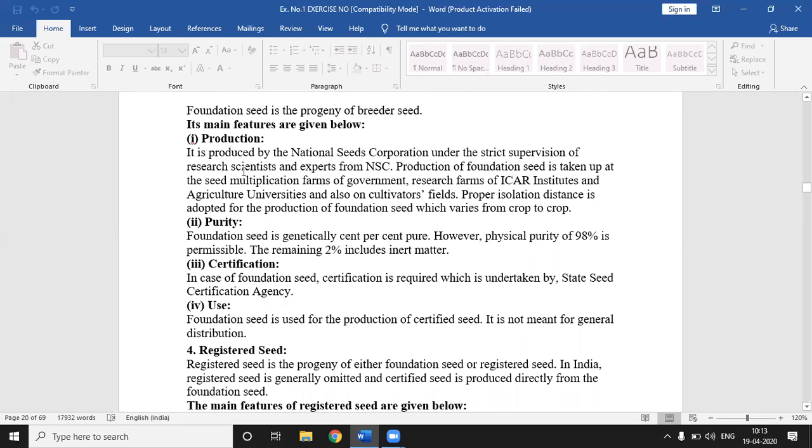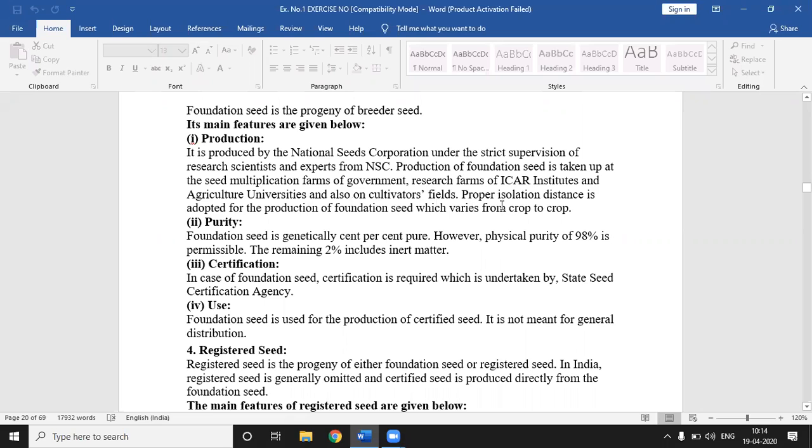It is produced by the National Seed Corporation under the strict supervision of research scientists and experts from NSC. Production of foundation seed is taken up at the seed multiplication farms of government research institutes, ICAR institutes and agriculture universities, and also on cultivators' fields.